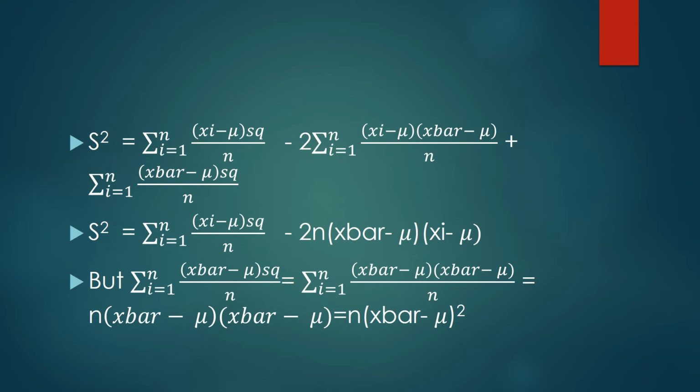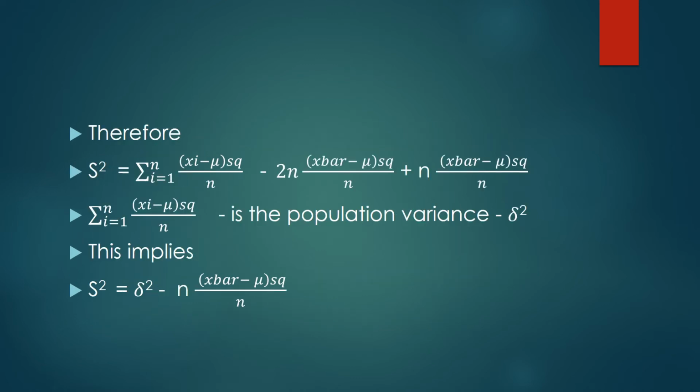But the summation of i from 1 to n of x bar minus mu squared all over n is equal to the summation of i from 1 to n of x bar minus mu times x bar minus mu all over n, which will have n in bracket x bar minus mu, bracket x bar minus mu, which is equal to n times x bar minus mu squared.